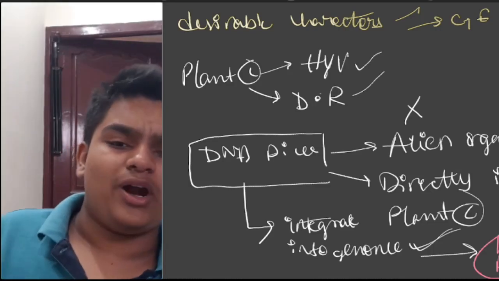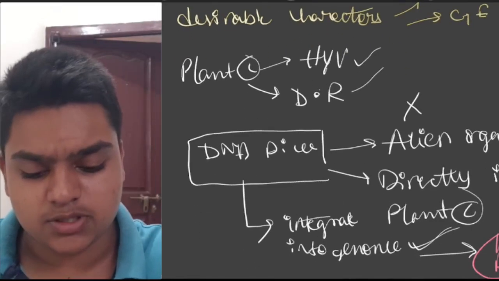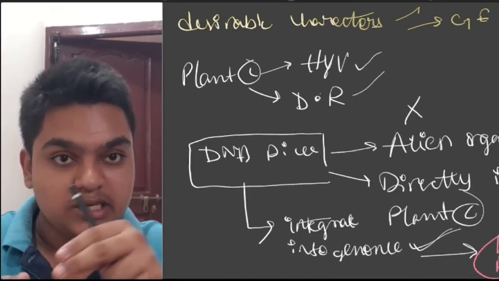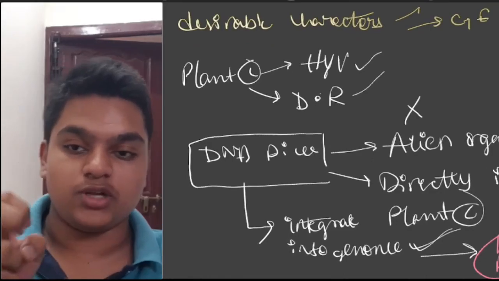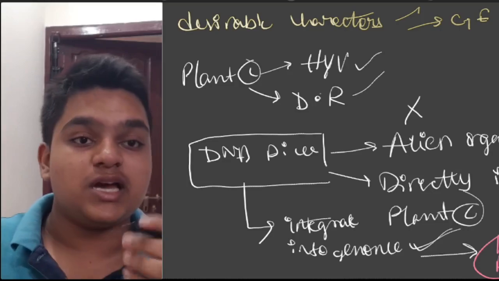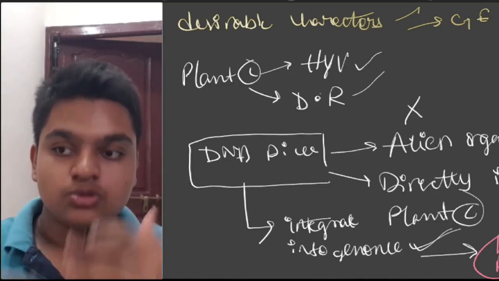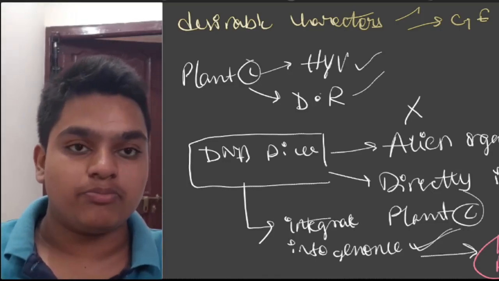Now what is the site that is responsible, if you put this genome into the genome of this plant C, which helps it to multiply?